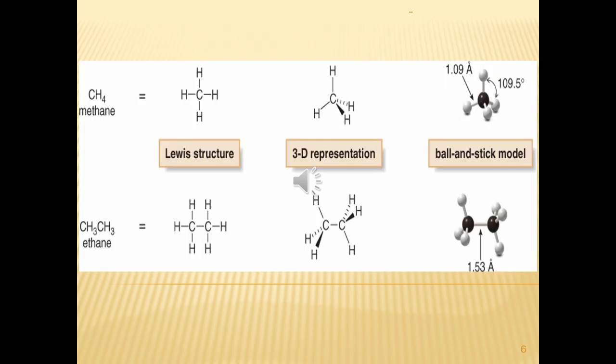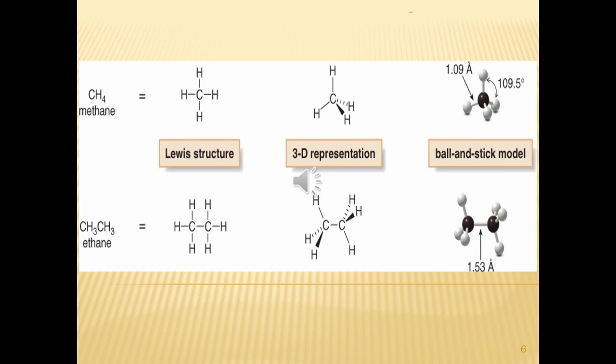Okay, as you can see here, all carbon atoms in an alkane are surrounded by four atoms, making them sp3 hybridized single bonds, and they are tetrahedral. All their bond angles are 109.5 degrees.